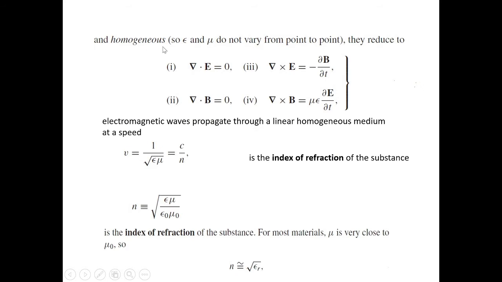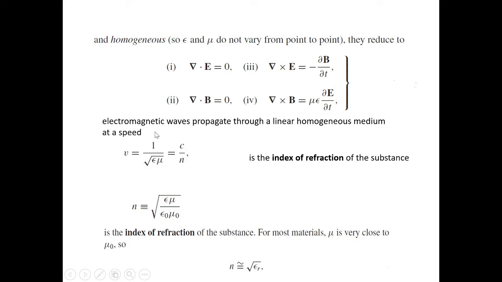And homogeneous, so epsilon and mu do not vary from point to point. Then they reduce to del dot E equals 0, del dot B equals 0, del cross E equals minus dou B by dou t, del cross B equals mu epsilon dou E by dou t.